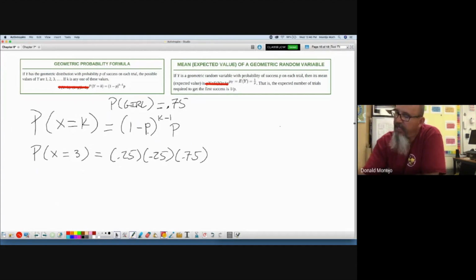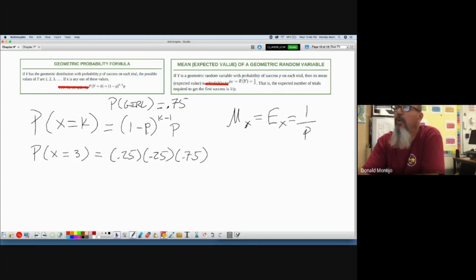How do we find the expected or the mean number of children before the first girl occurs? So what is the center of a geometric distribution? The mean or the expected. Remember, anytime we see the word expected, it tells us mean. We need to make that connection immediately. It's just 1 over P.